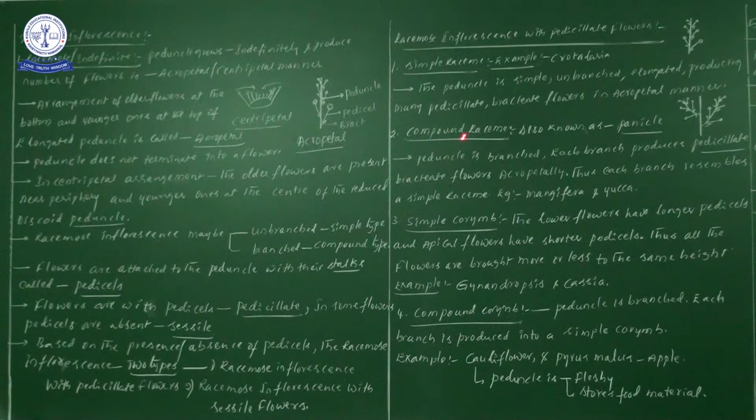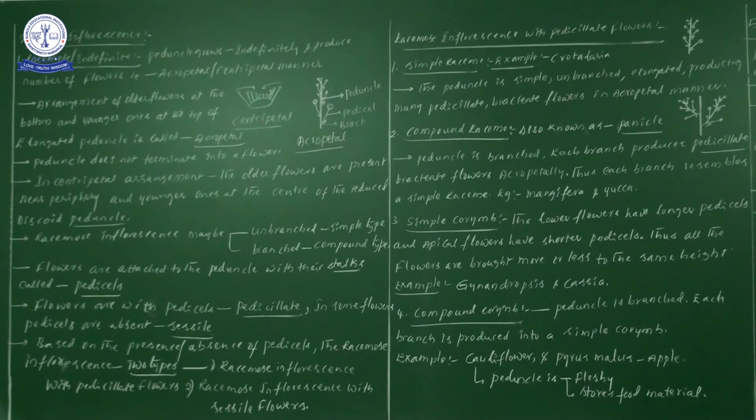Okay, now let us learn the second one, that is compound raceme. This compound raceme is also known as panicle inflorescence. Compound means, the one point we definitely have to save in our mind, a branched raceme. That is what we call by one more name, panicle.